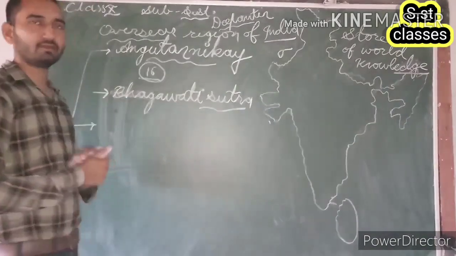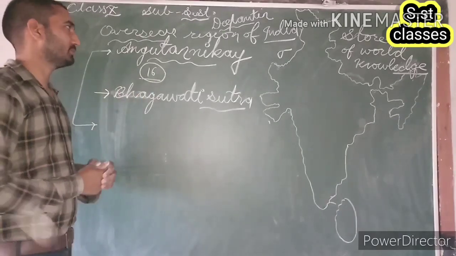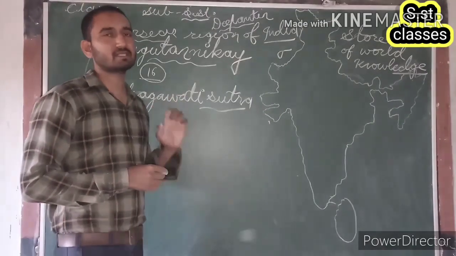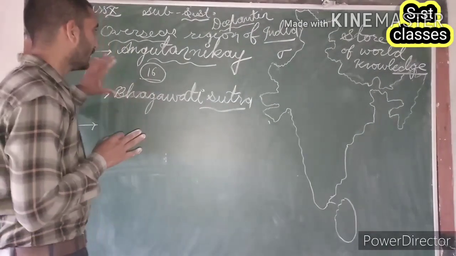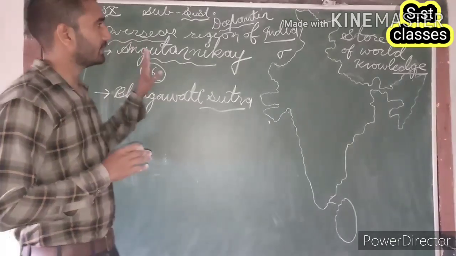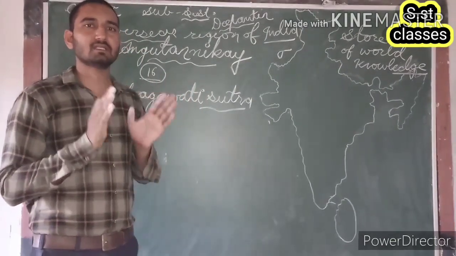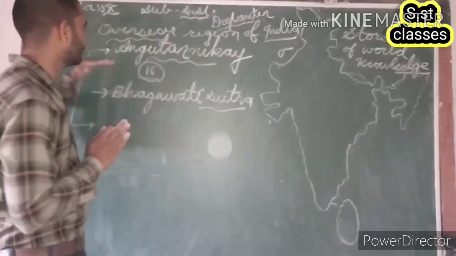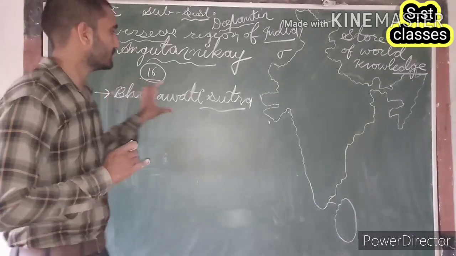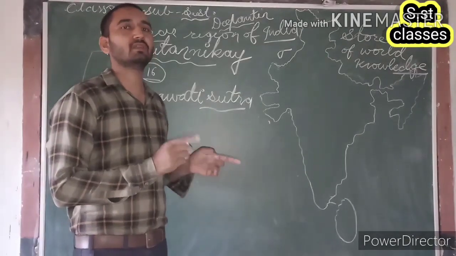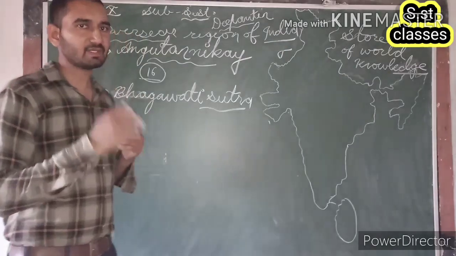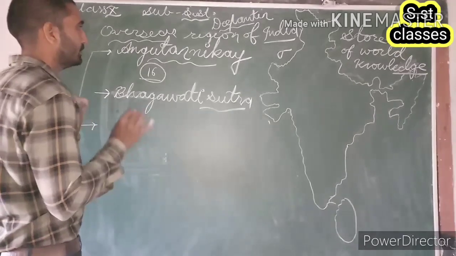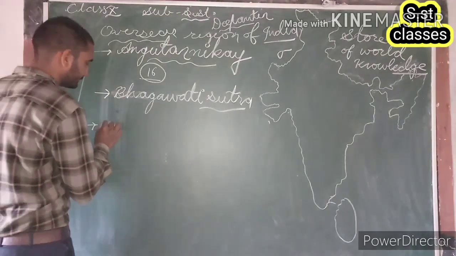Now, come back to the point, and that is the Mahajanpad period. According to the Buddhist text Anguttara Nikaya, there were 16 Mahajanpadas. At the time of the Mahajanpad period, there were 16 Mahajanpadas, and about that we get information from two major texts: the Buddhist text Anguttara Nikaya and the Jain text Bhagwati Sutra. But the names of the Mahajanpadas mentioned in our book are related to the Anguttara Nikaya, and these major Mahajanpadas are